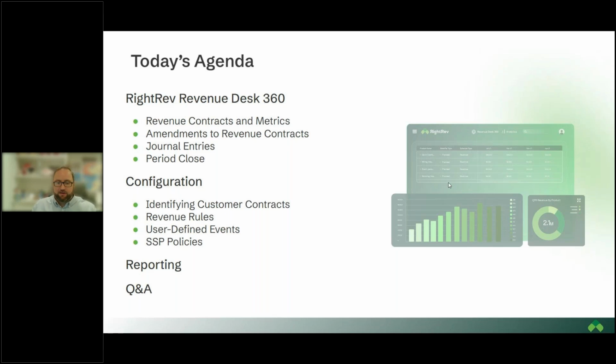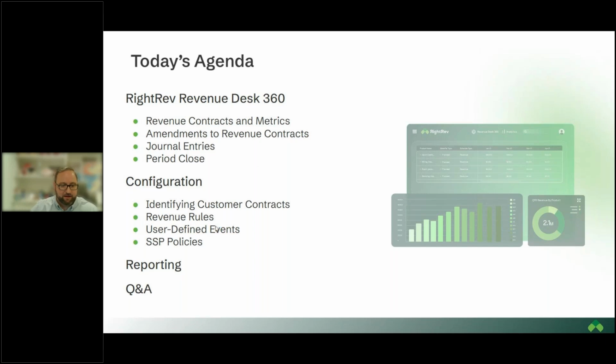On top of all of that, we'll then jump into the configuration itself. So we'll look at how we do some grouping rules with identifying those customer contracts. We'll look at all of our specific revenue recognition rules that we can set up. We support the idea, again, of user-defined events, which really allows us to specify an infinite number of ways to trigger revenue recognition. So we can use whatever you need upstream to trigger revenue recognition to take place on the revenue contract. And then as far as additional configuration items, the last one we'll touch on is SSP policies and how we solution for that.